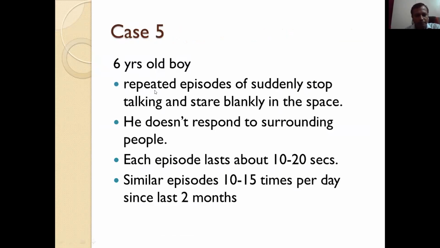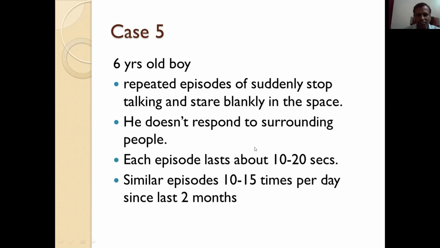A 6 years old boy came with repeated episodes of suddenly stopping talking and staring blankly into space. He doesn't respond to surrounding people. Each episode lasts about 10 to 20 seconds, and similar episodes occur 10 to 15 times per day since last 2 months. So he has sudden onset impairment of consciousness and sudden offset lasting for 10 to 20 seconds. So it is absence seizure.